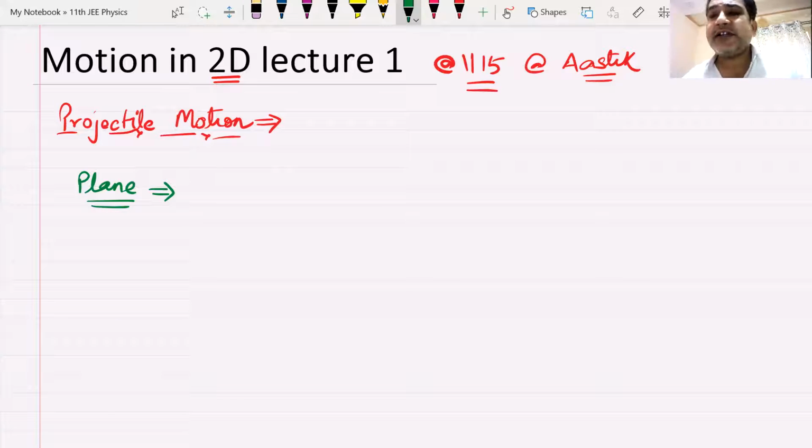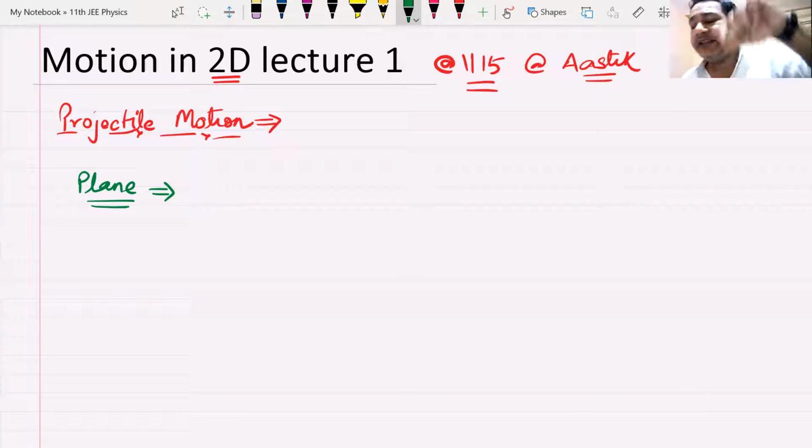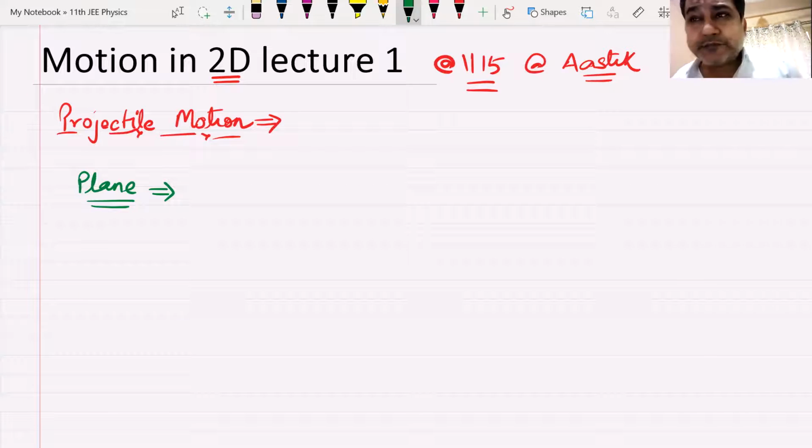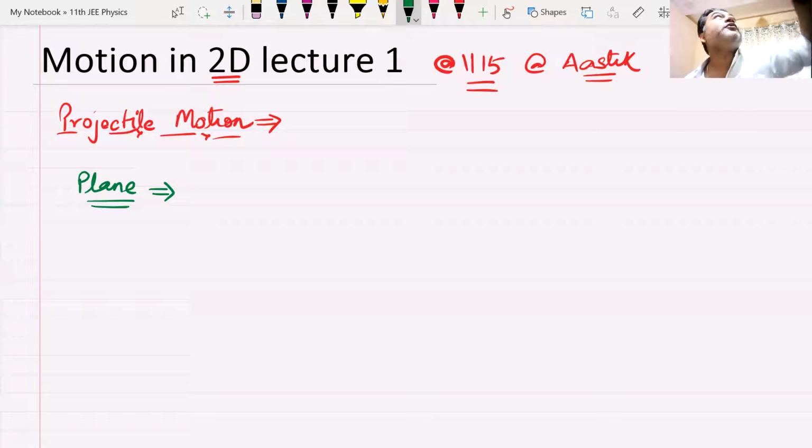If something is moving on my writing pad, or on a table, like an ant or an insect moving on that table, or an insect walking on a wall, moving randomly, or something moving on the ceiling, that is moving on a plane, and that is known as motion in 2 dimensions or motion in a plane.